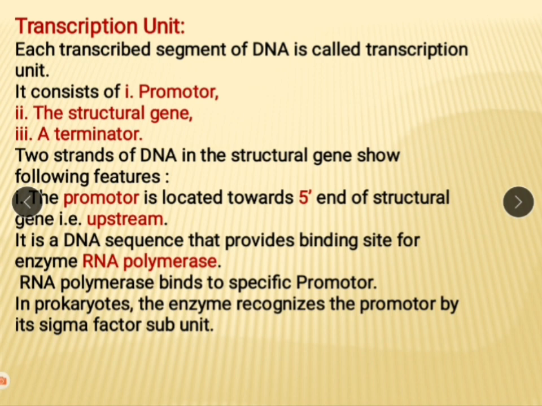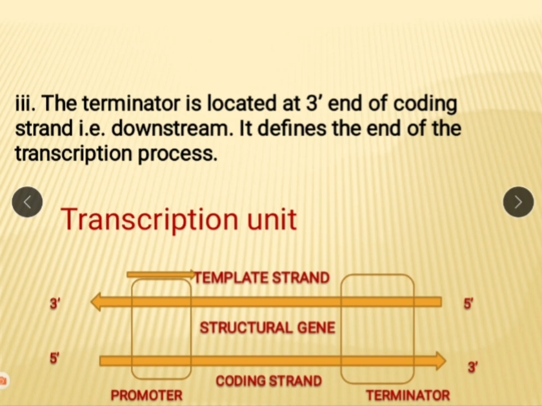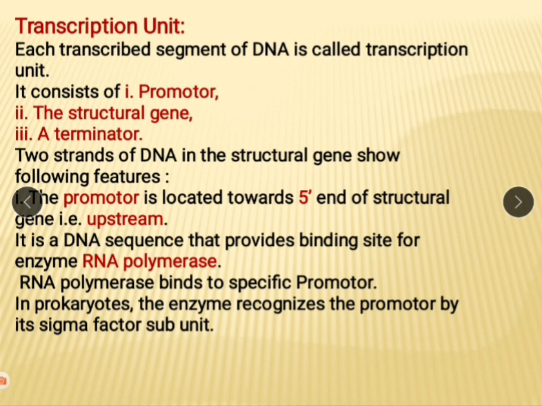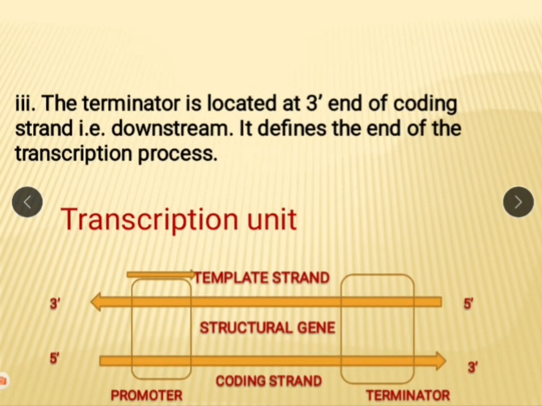Let's see the transcriptional unit. Each transcribed segment of DNA is called a transcriptional unit. Here, this is the transcriptional unit. It shows promoter, terminator and structural gene. The 2 strands of DNA in the structural gene show the following features. Promoter, where is it located? It is located at the 5' end of the structural gene, that is upstream. See here, promoter is located at the 5' end and terminator is located at the 3' end.